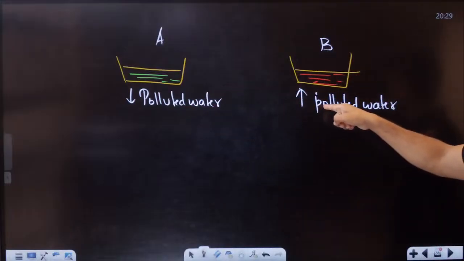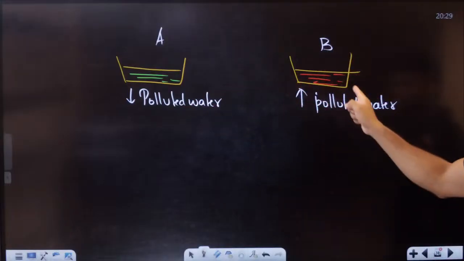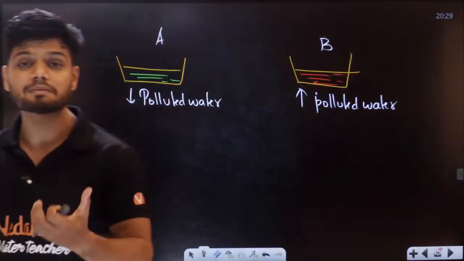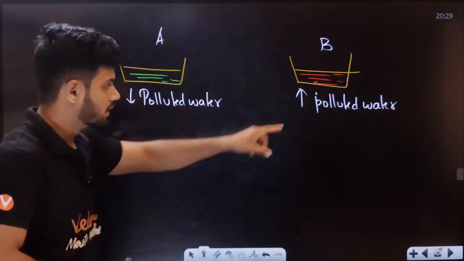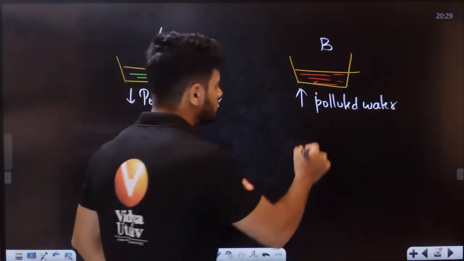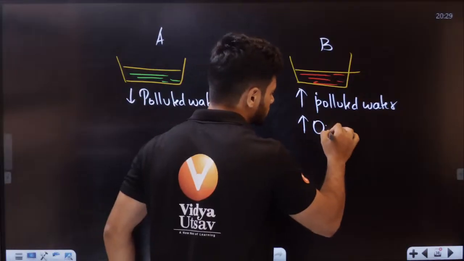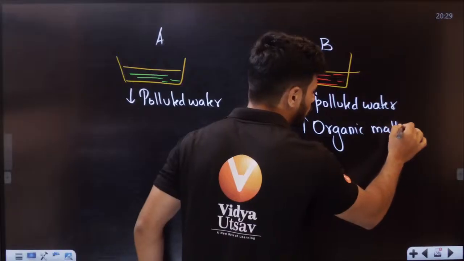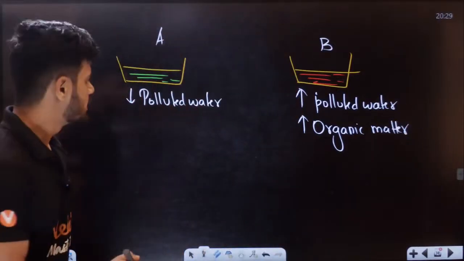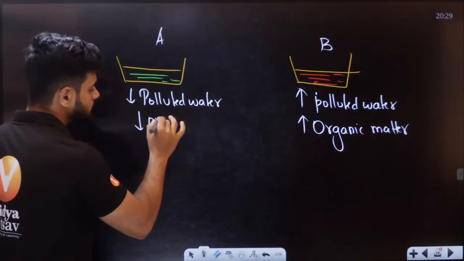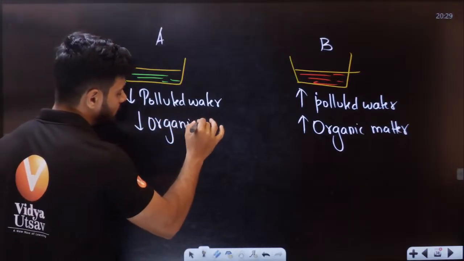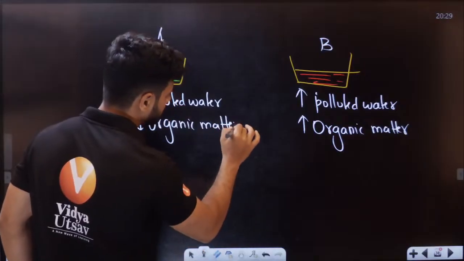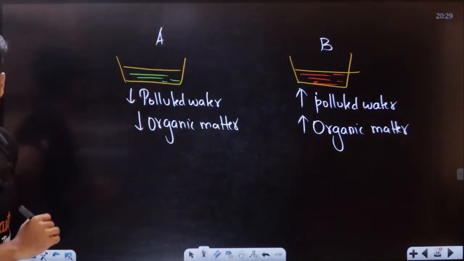Obviously, if it is more polluted, there is more organic matter here. Here we have less organic matter.